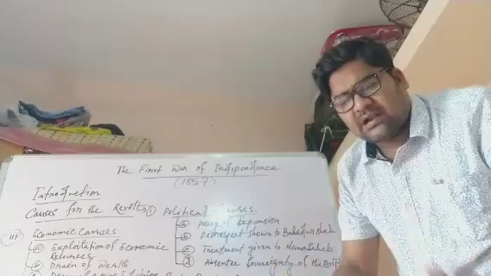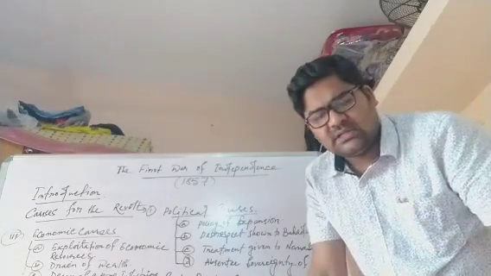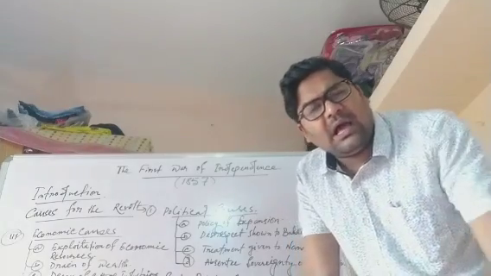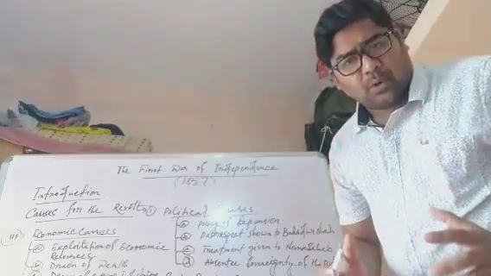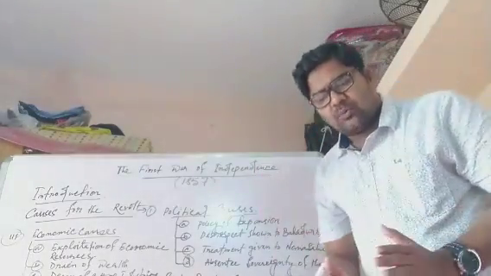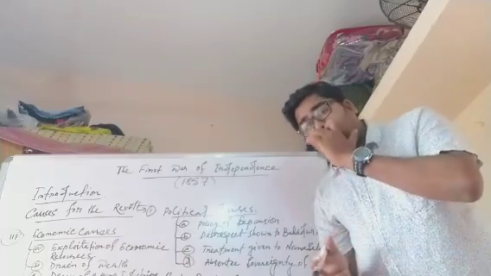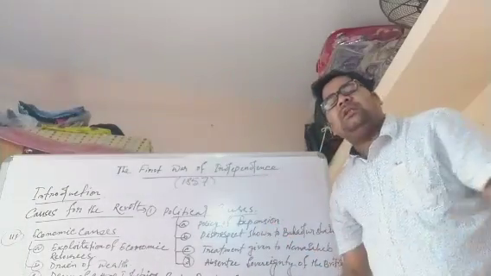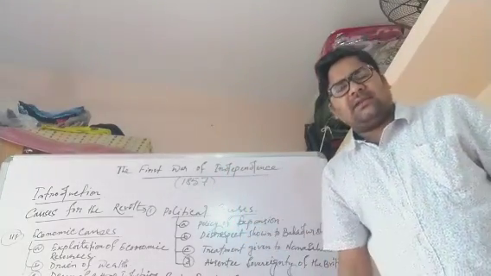But these 100 years were marked by British conquest and rapid expansion of their territory, and the combined effects of British expansion policies, their economic exploitation and administrative changes adversely affected all segments of Indian society.